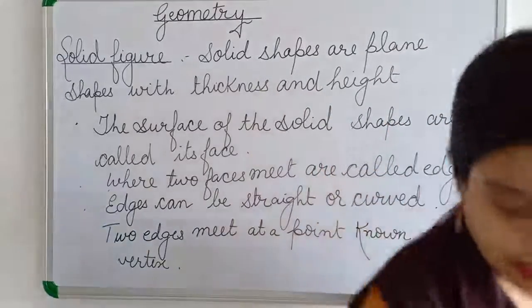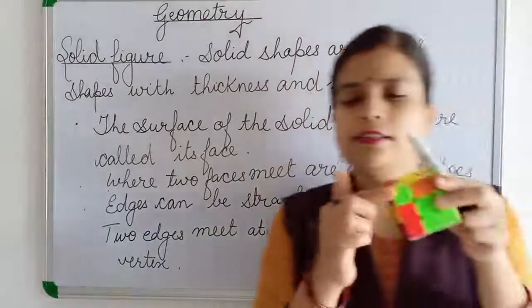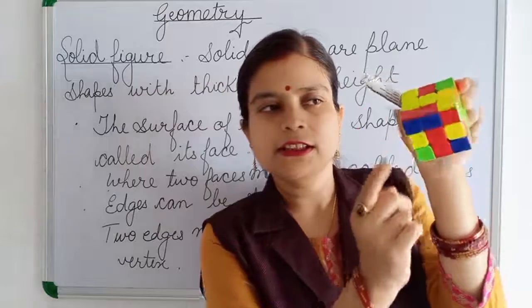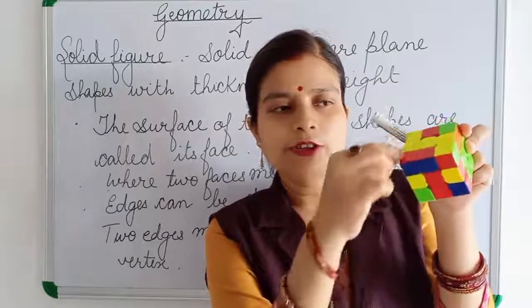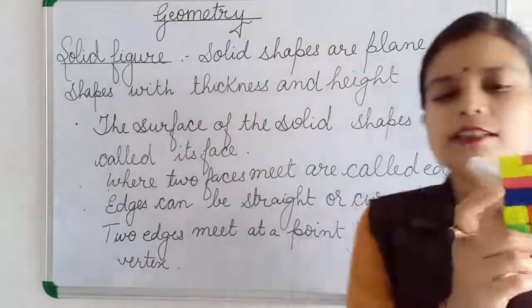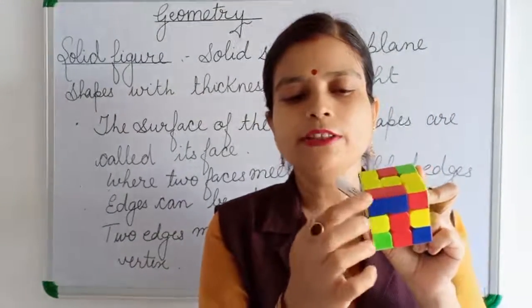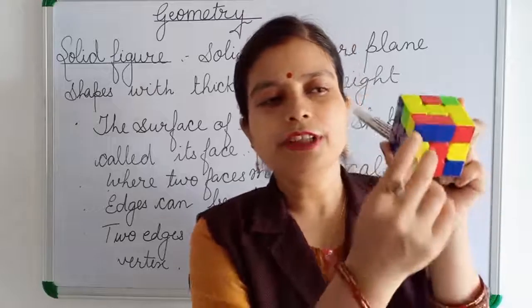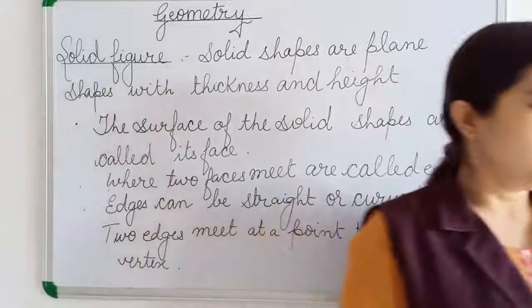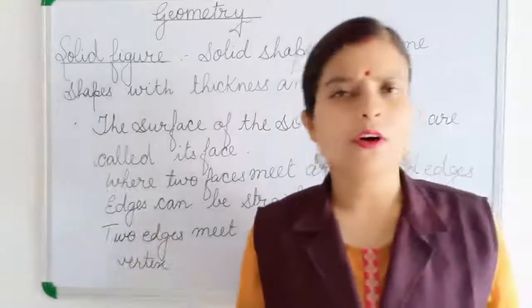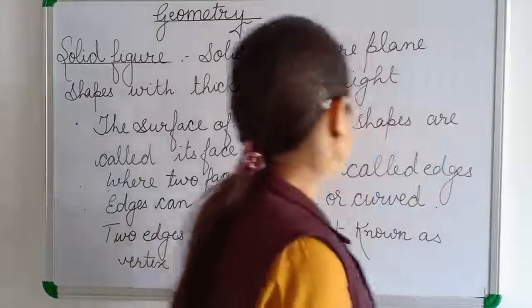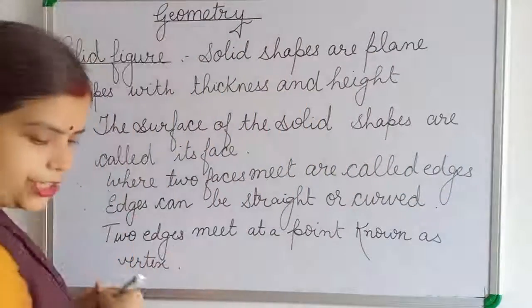Here you can see this is the vertex. This is a corner. This point is known as a vertex. This point is known as a vertex. Here you can see 1, 2, 3 edges are meeting together at this point. Not only 2: one edge, two edges, and this third edge, all three are meeting at this point. So this is known as a vertex. A vertex is a corner or a point, we can say. So you have learned these terms. What is an edge?